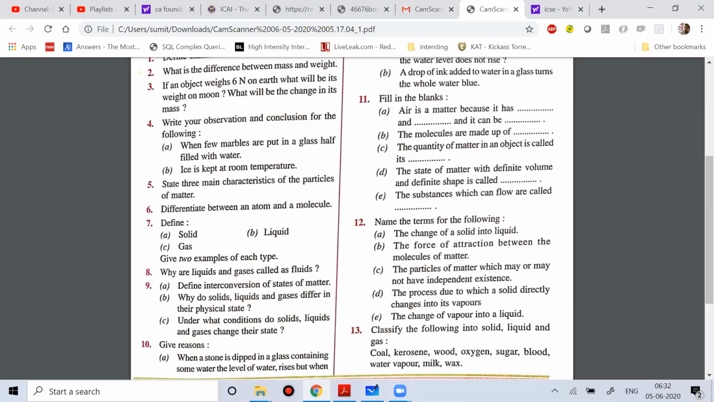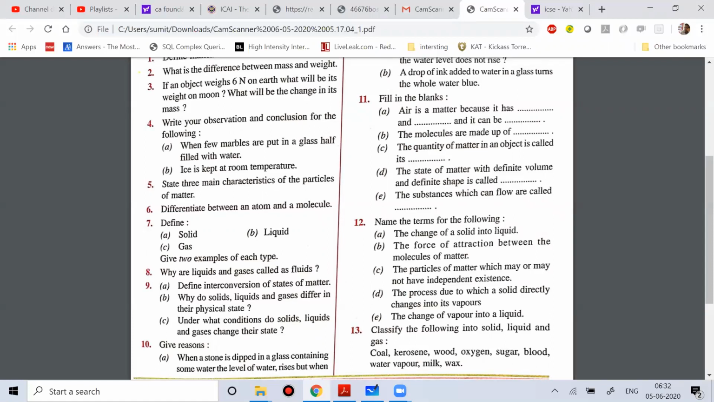Now the next question we can talk about here is why liquids and gases are called fluids. So you can think about why we call liquid and gas a fluid. What is the logic behind it? Can anyone tell me the answer for this? Why are liquids and gases called fluids? Can anyone think on this part? What is the logic behind it?